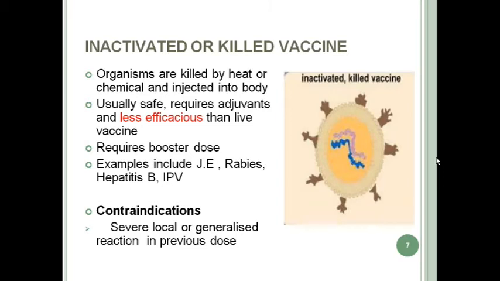From time to time they require booster doses, or else the protective level will decrease, the antibody level will decrease if you do not give booster doses. So some examples include JE vaccine, rabies vaccine, hepatitis B vaccine, and inactivated polio vaccine. Contraindications to IPV, inactivated polio vaccine, are severe local or generalized reaction in previous dose.